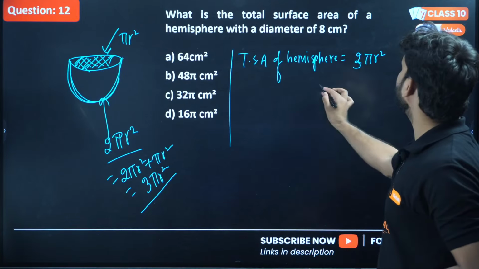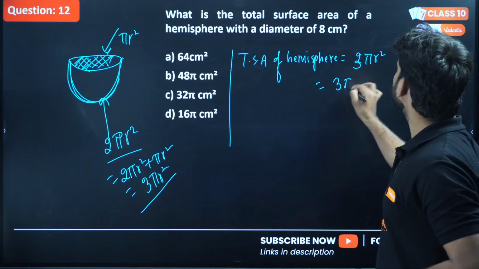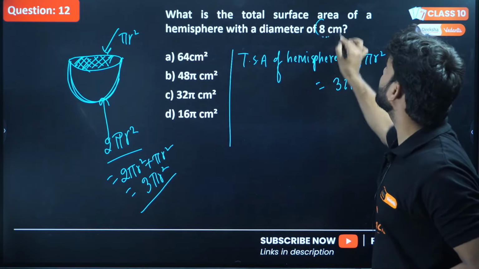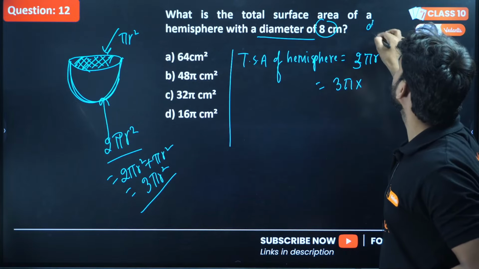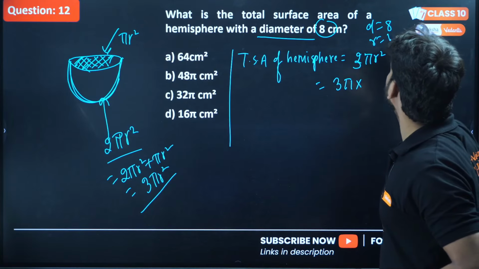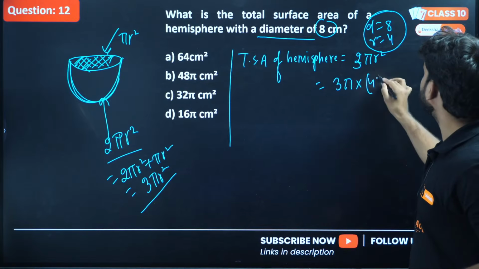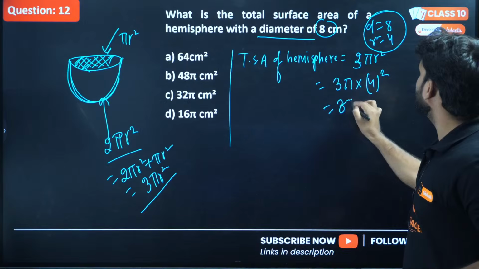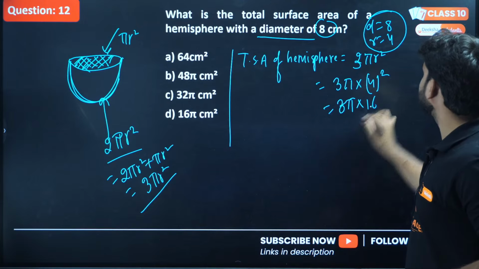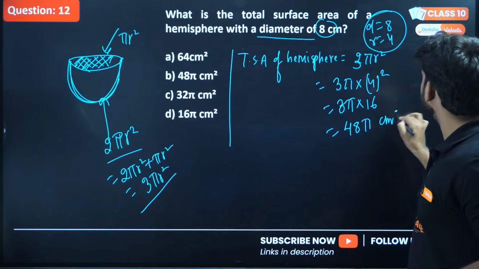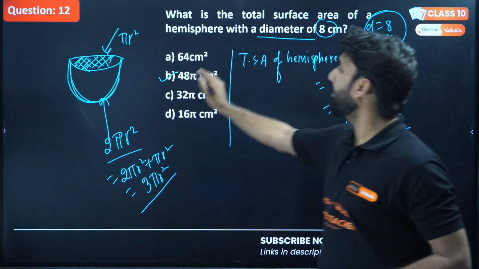So 3 pi. Now put the values. 3 pi and r square. The diameter is 8. So radius will be 4. The half of diameter is called radius. So we can put here 4 but square. So this will be 3 pi into 4 square is 16. So this will be 48 pi centimeter square. Is there any option? Yeah, option number B.